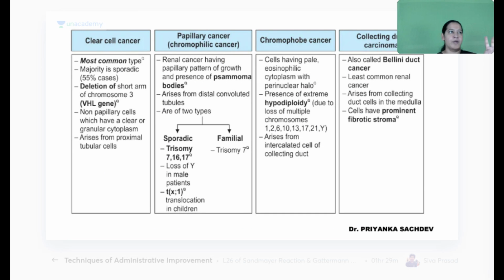And collecting duct is not important. So you should know the image of clear cell. In clear cell you will see clear cells, in papillary you will see papillary projections, in chromophobe you will see perinuclear halo. So identifying the image is important. Have you got it?